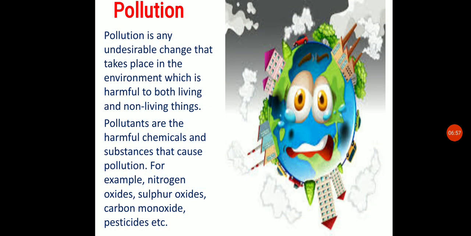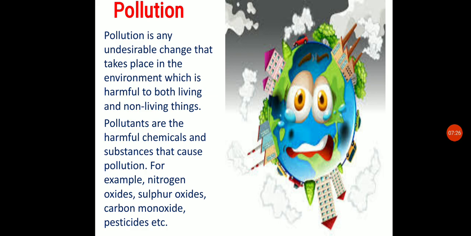Next we'll see what is pollution. Pollution means any undesirable change that takes place in the environment. Undesirable change means any unwanted change that happens in the environment is called pollution. This will affect both the living things and the non-living things. So this is the pollution.